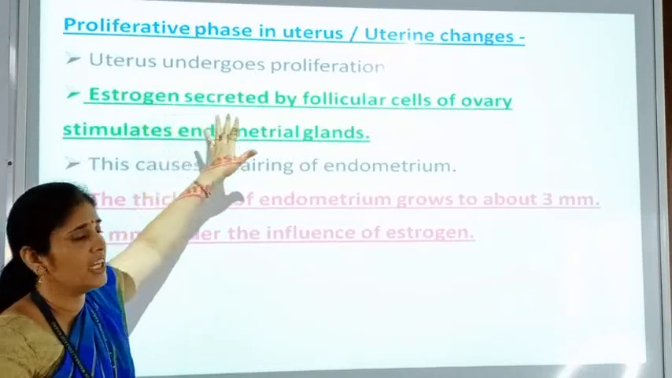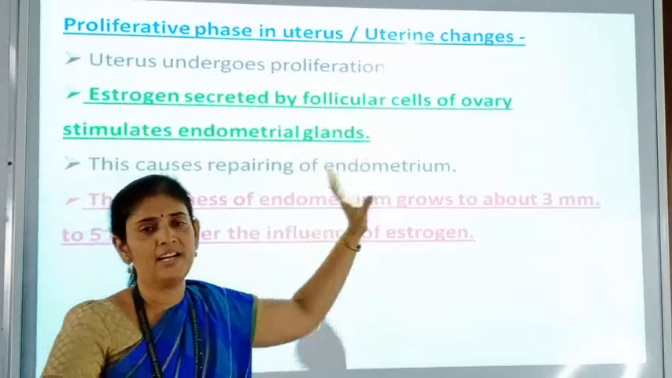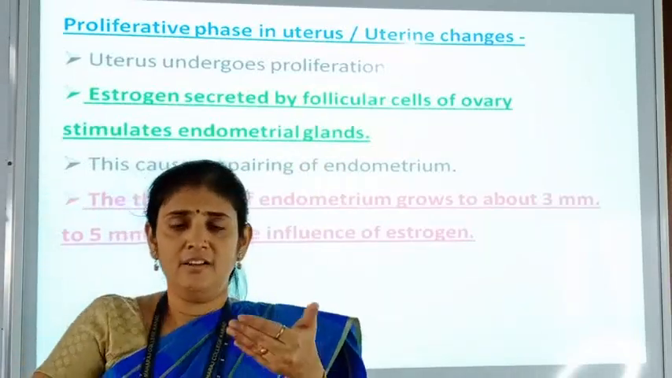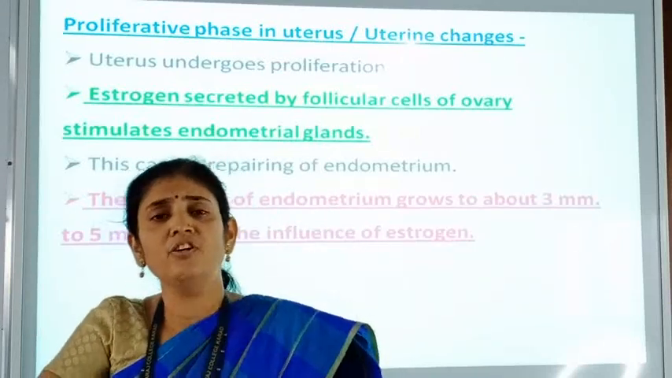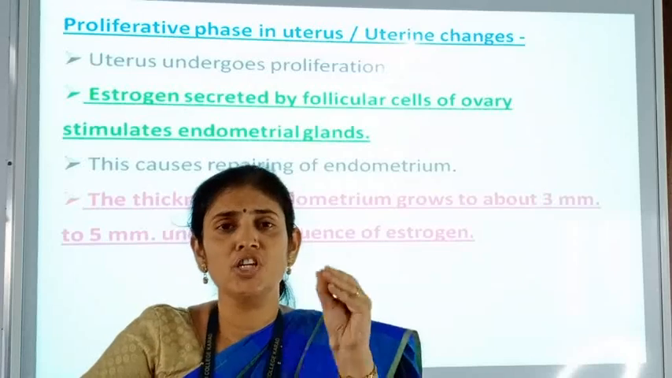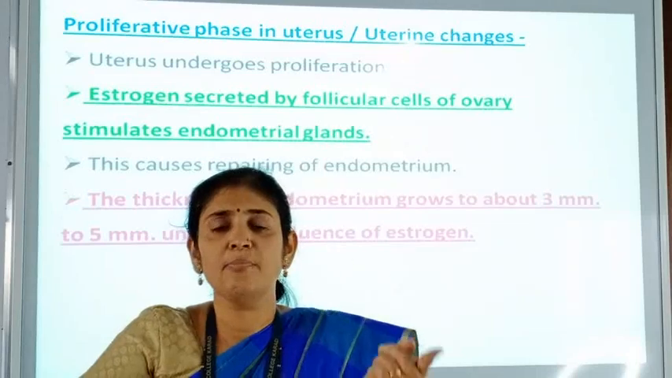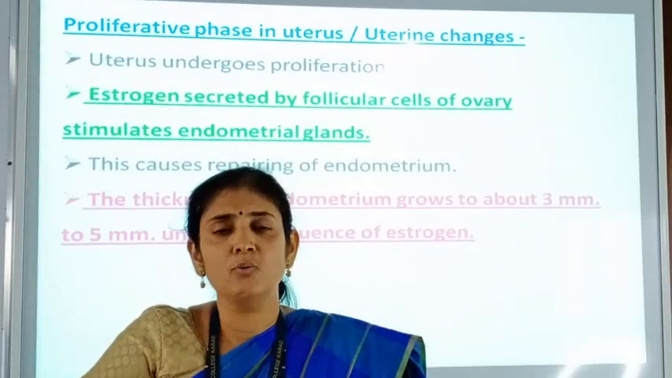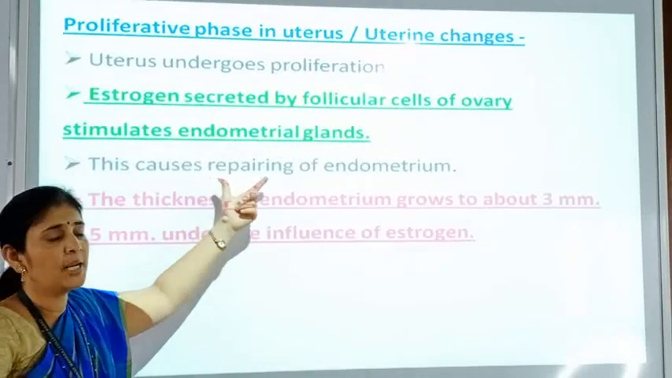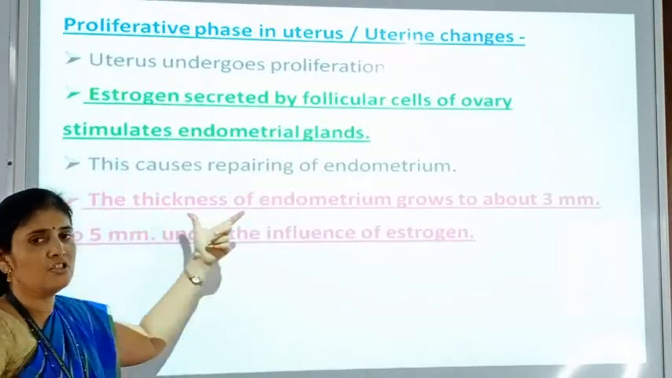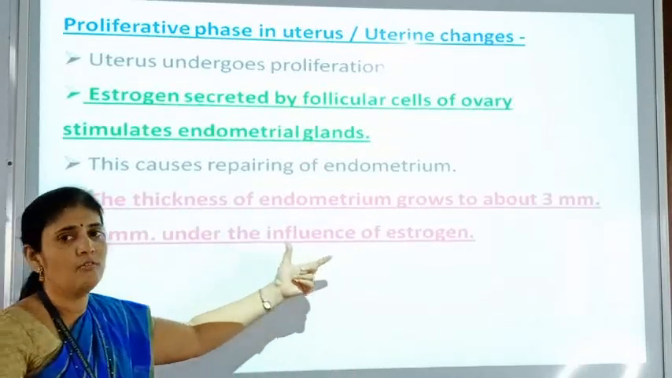So here estrogen is secreted by the follicular cells of the ovary and it stimulates the endometrial glands. Means what happens in the ovary, the follicular cells are present around the follicle, and these follicular cells are secreting estrogen hormone, and due to the action of estrogen the endometrial glands which are present in the uterus start growing, and due to the growth of endometrial glands it causes the repairing of endometrium, and the thickness of endometrium grows to about 3 mm under the influence of estrogen.